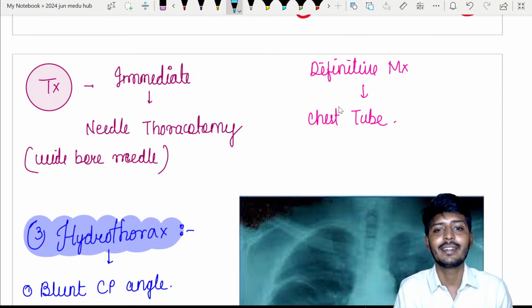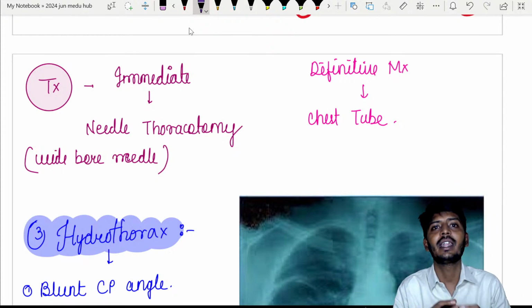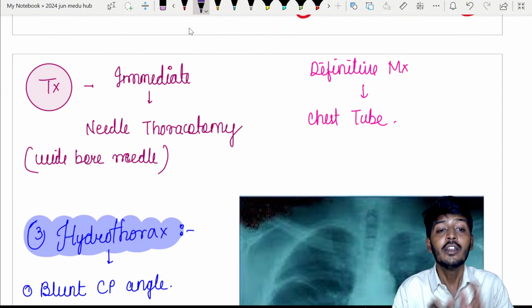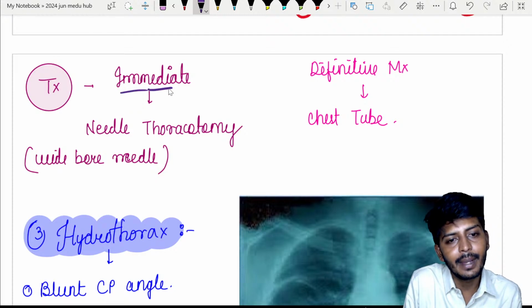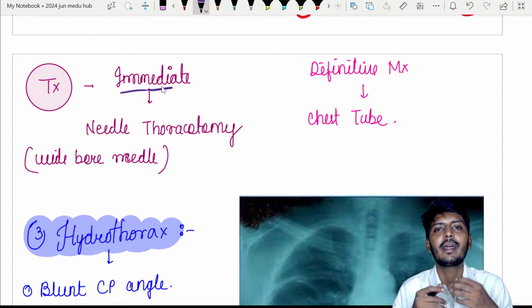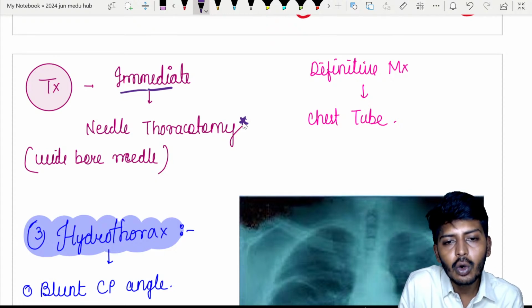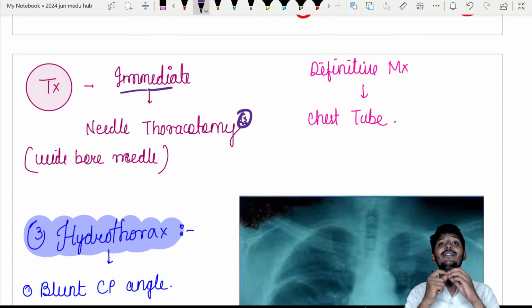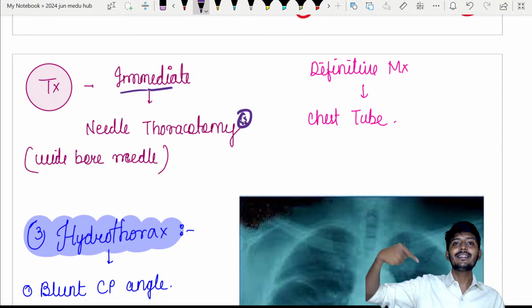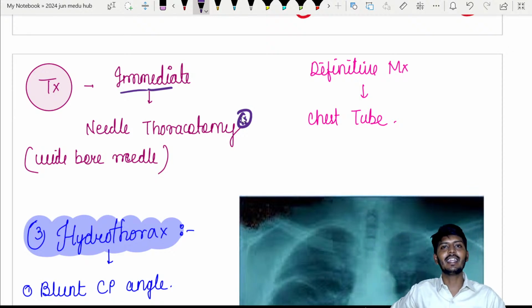Please understand, this is also a very important MCQ which has been previously asked. Understand the immediate treatment. If you are in a small setup or in an emergency, you are going to go for a needle thoracotomy. You will take a wide bore needle, and you place that needle into the chest cavity.